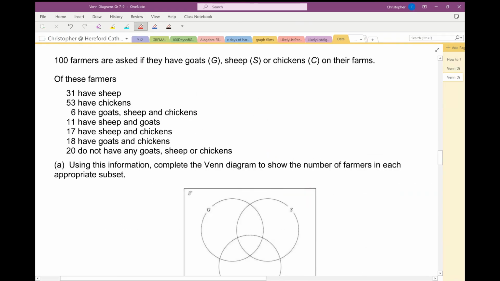Question 3. 100 farmers, don't forget about that piece of information, are asked if they have goats, sheep, or chickens on their farms. Of these farmers, and here's a whole load of information.